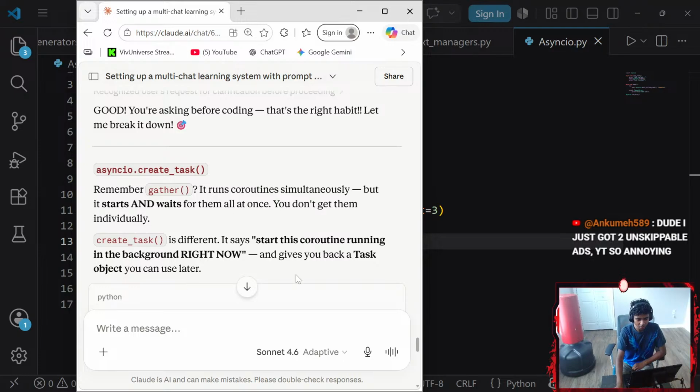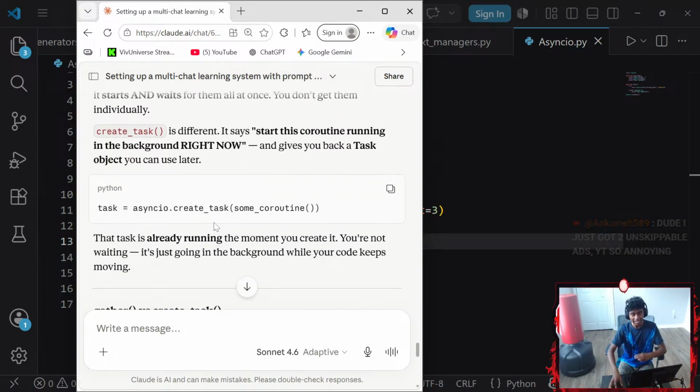Dude, I just got two unskippable ads. YouTube is so annoying, guys. That's actually annoying. I hate it when they actually give those things.